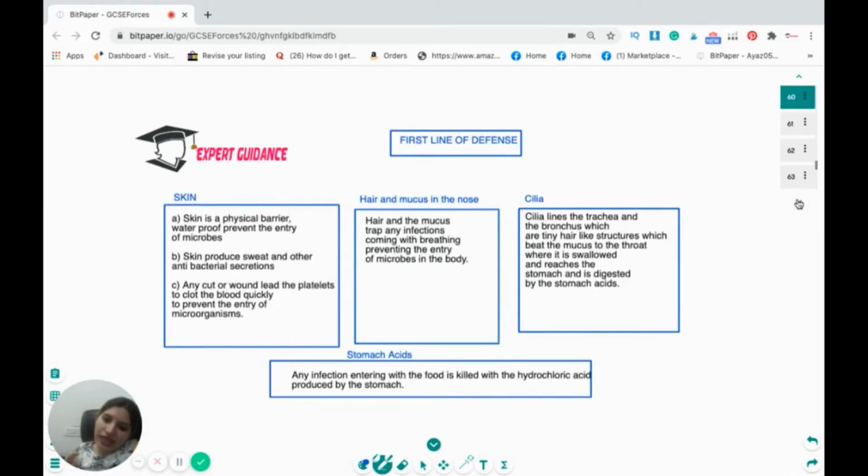Now, let us look at each of these lines of defense in detail. Now, the first line of defense is your skin. Skin is a physical barrier.